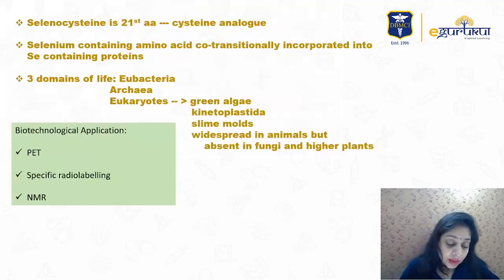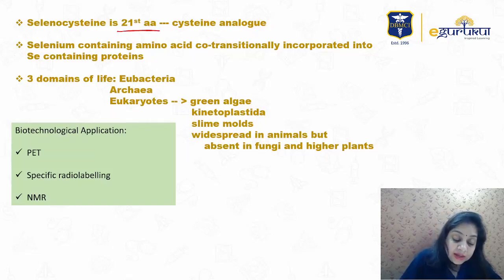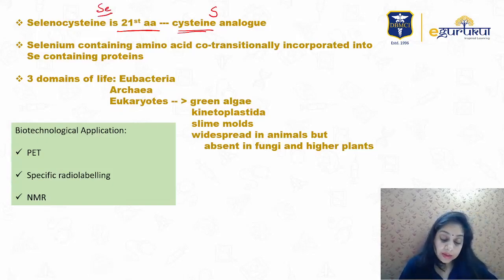Coming back, it is the 21st amino acid, and it is a cysteine analog. In cysteine you have sulfur, in selenocysteine in place of sulfur you have selenium. It is found in eubacteria, archaea, and eukaryotes also.